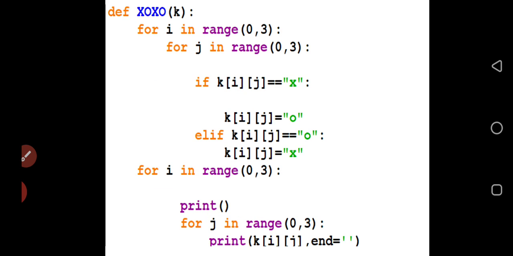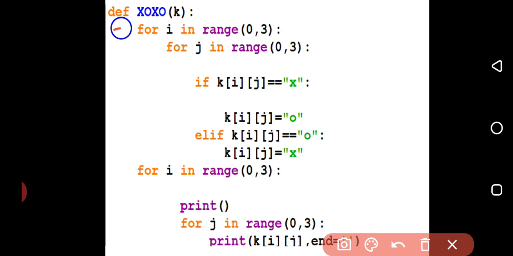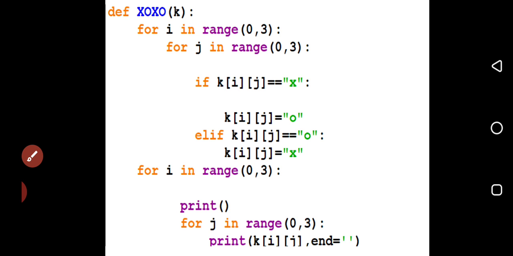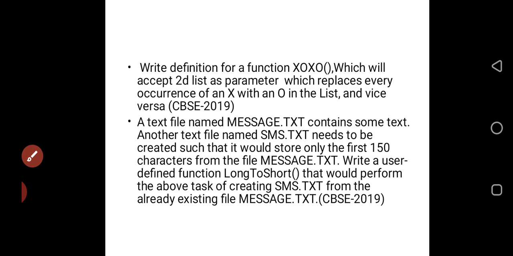Nothing else is there. The function name has been given over there. I have written that one, and the change has happened only in the indentation. All the program is the same, but because we start with the function, the indentation is changed. From the previous program to this program, there is only one difference, that is the indentation due to the declaration of the function. Now we'll go to the next question.